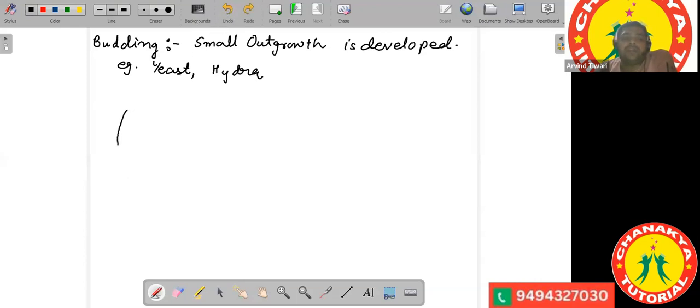Don't feel by looking at its diagram that it is a plant. Hydra is an animal. It has some structures like this on the top. They are called the tentacles of hydra. So these are the tentacles, and the organism is called hydra.